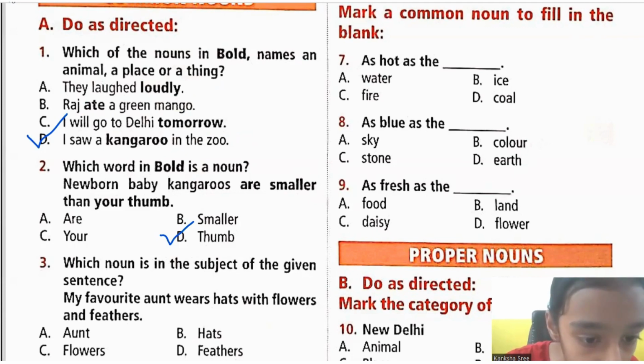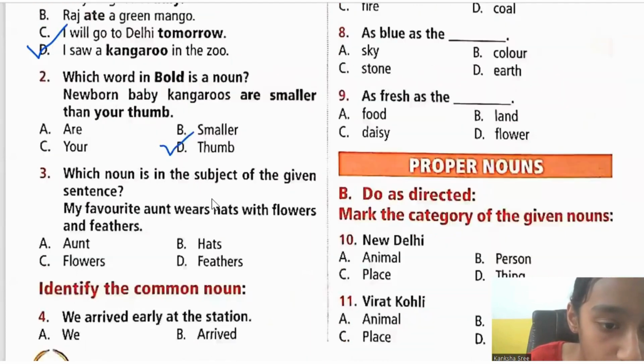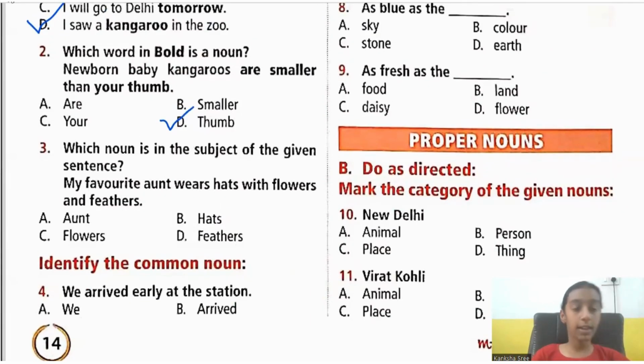Next, third one. Which noun is in the subject of the given sentence? So what is subject, children? Does anyone know what is the subject? A subject is what or who performs the action. An object is who or what receives the action. For example, I ate an apple. So what is the subject in this? I, because I am performing the action in the sentence.